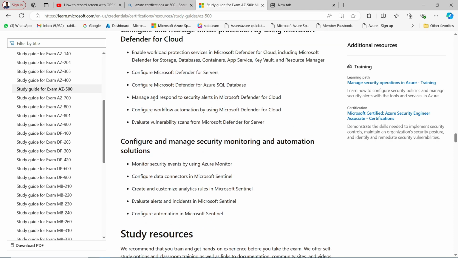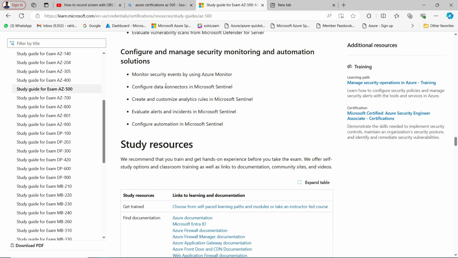Workflow means if something happens, how your resource will behave. If any malicious IP is trying to access your database or any resource, how will it handle it? It will block your IP address, or it will shut down that resource. That is something you have to decide. You have to decide in your workflow, if something happens, how you want your resource to behave.